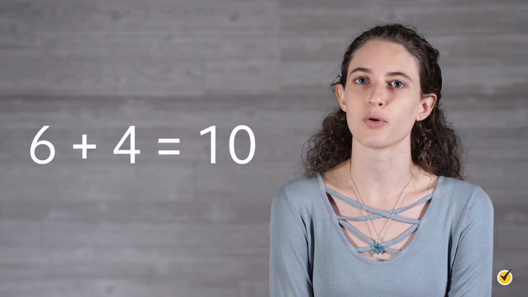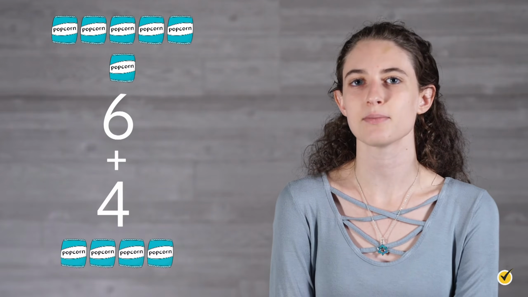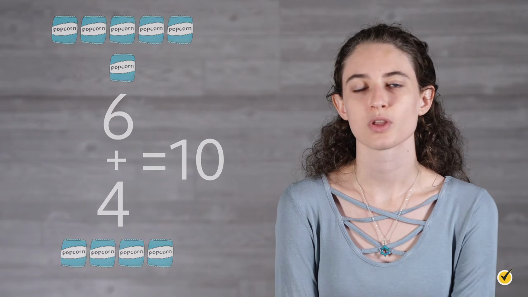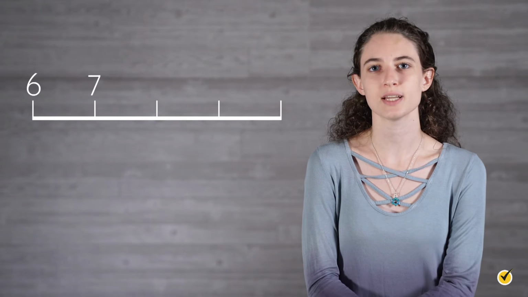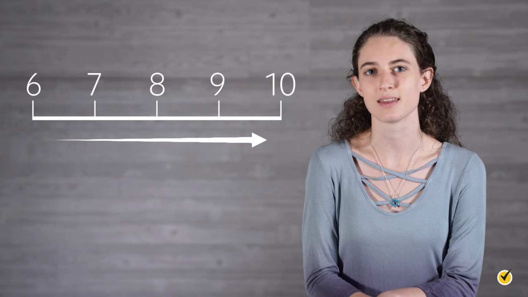This situation can be described using the equation 6 plus 4 equals 10. You had 6 bags initially and then combined that amount with 4 more bags. Now you have 10 bags in all. On a number line, addition is represented by jumps to the right in the positive direction. Each jump to the right represents the addition of 1 unit. So in this example, we would be starting at 6 and jumping 4 units to the right. We can see that we land on 10.